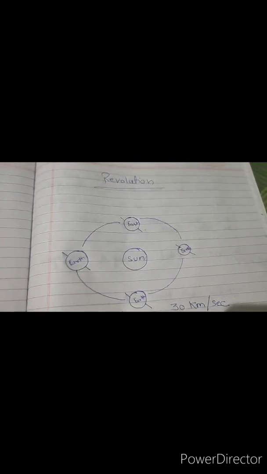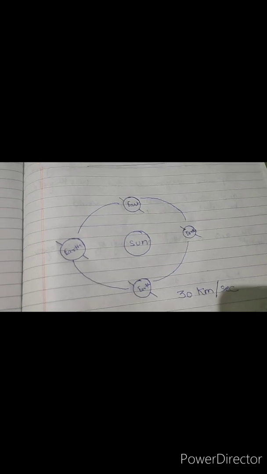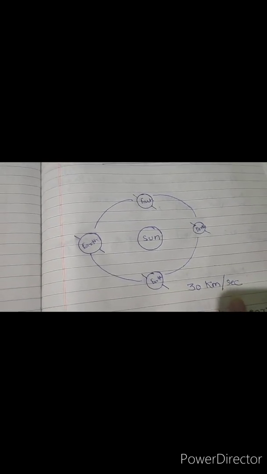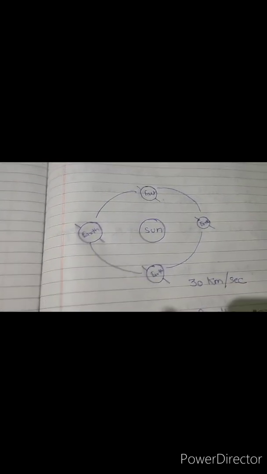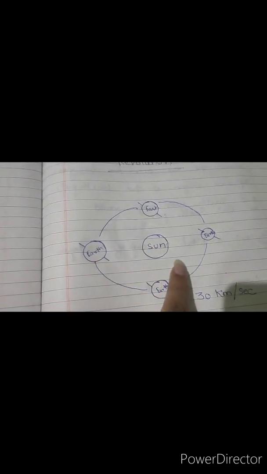Do you know the earth moves in its orbit at the speed of 30 km per second? The earth takes 365 days, 6 hours and 8 minutes to complete one revolution around the sun.